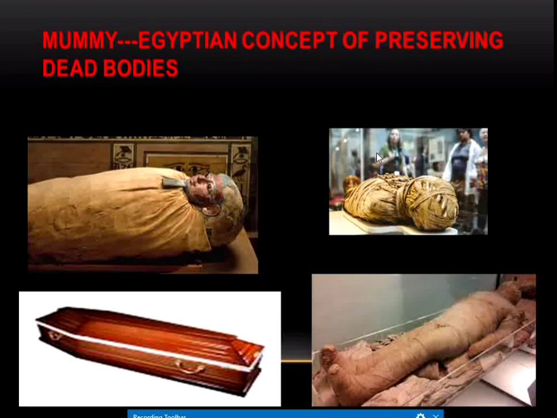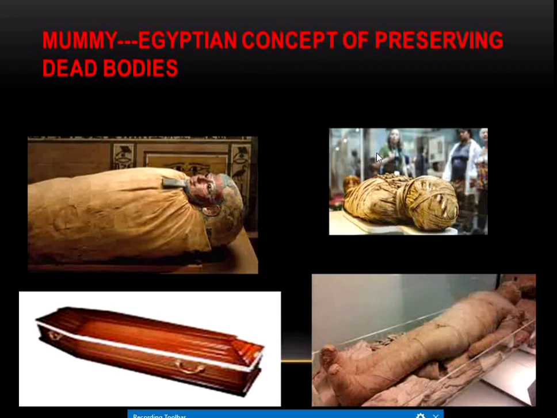The permanent life is only after death. They believed that life on this earth is just a preparation for the future life. Future life is only after death. That is what they believed.